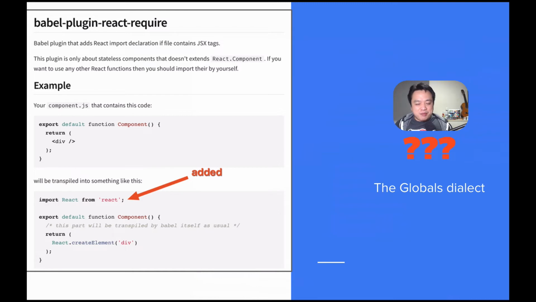Another secret dialect of React is the globals dialect, which nobody likes to talk about. We say we like making the implicit explicit, but one dirty secret of React is that far more of us use magic globals than we admit. Over 100,000 of us use Babel plugin React Require, which in effect makes React a global library. It's built into Next.js, so everyone who uses Next.js uses this dialect of React. By the way, in the near future, you won't need to think about this as it was recently merged into the main JSX transform. So JSX itself is evolving to accommodate the need for this magic global.